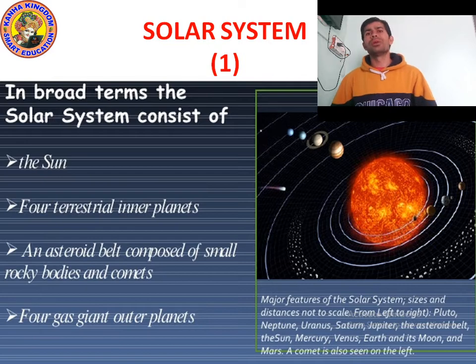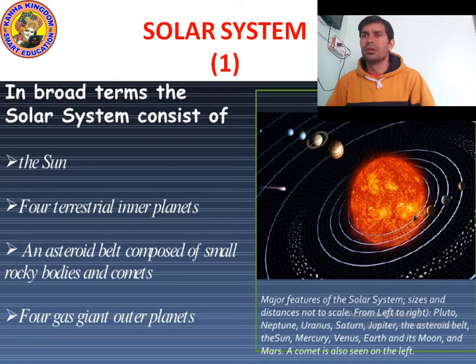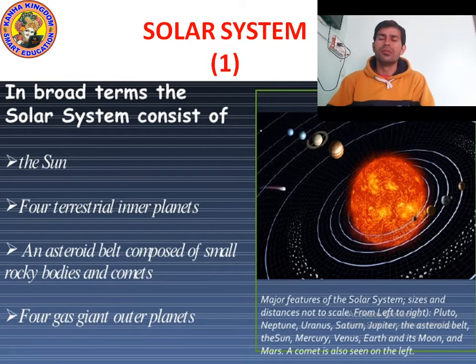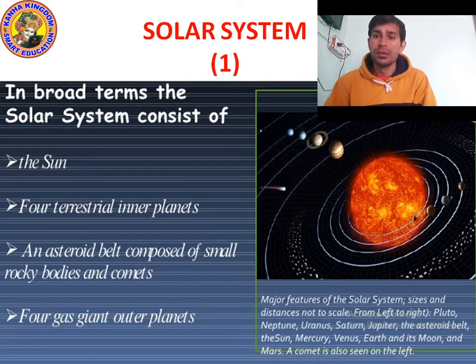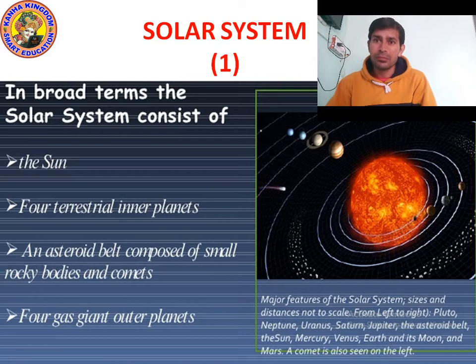As we know, there are 8 planets. The first four planets, which are near to the sun, are called inner planets, or terrestrial inner planets. The remaining four planets are called outer planets, or gas giant planets, because they are made of a lot of gas.